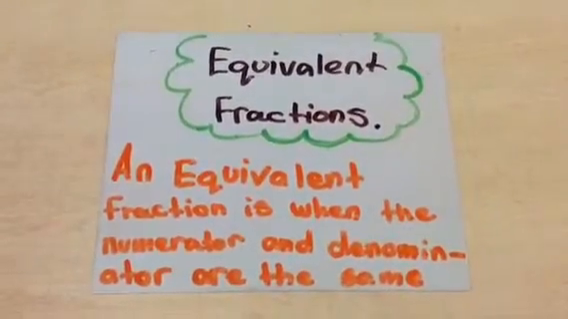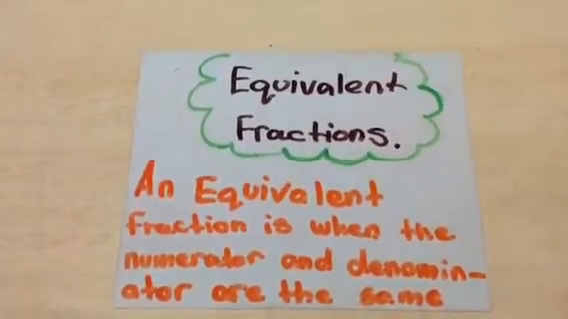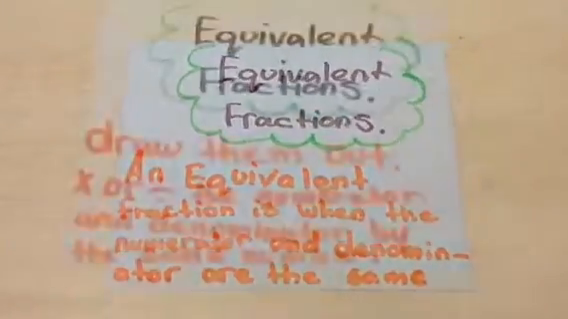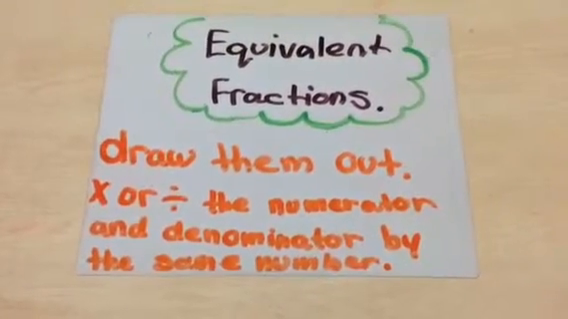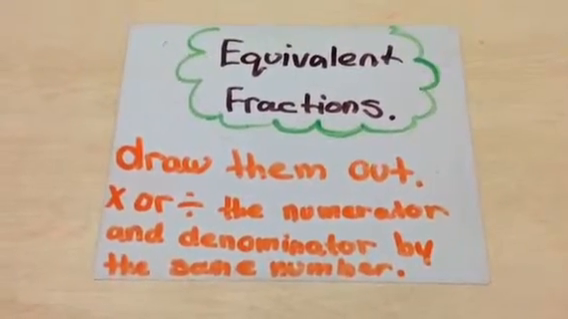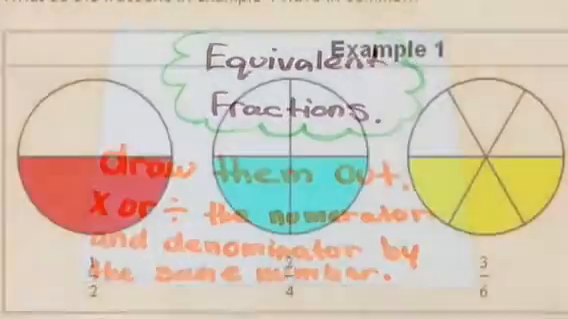Now, let's talk about equivalent fractions. An equivalent fraction is when the numerator and the denominator are the same. Here are some ways to find equivalent fractions. Draw them out, or multiply or divide the numerator and denominator by the same number.